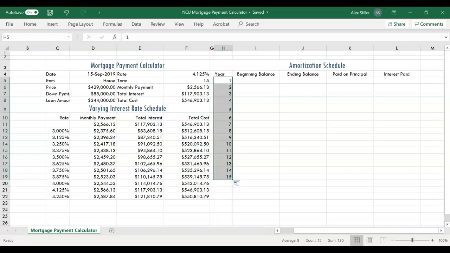On page EX208, to enter the formulas in the amortization schedule, Step 1. Click cell I5 and then enter equals D8 as the beginning balance of the loan. Select cell J5 and then type: if H5 is less than or equal to F5, PV F4 divided by 12, comma, times 12 times F5 minus H5 minus F6 as the entry.